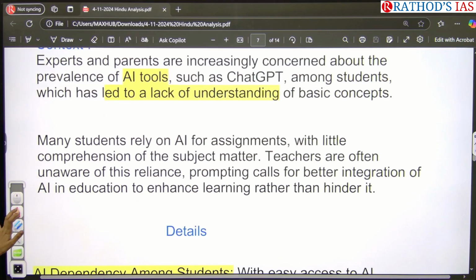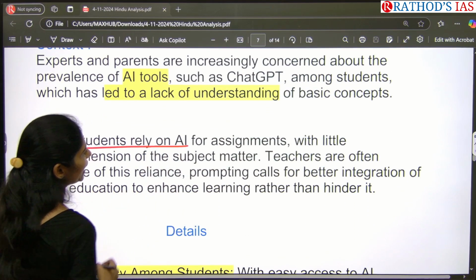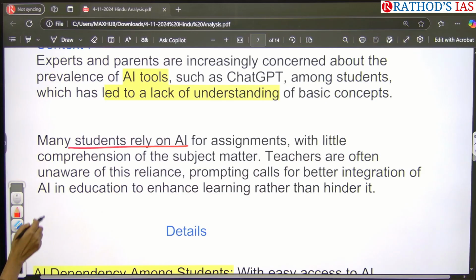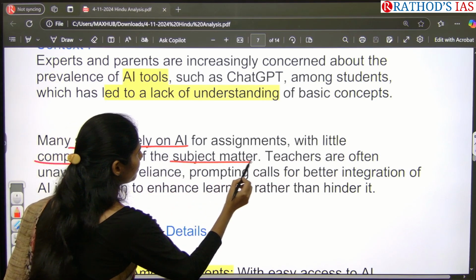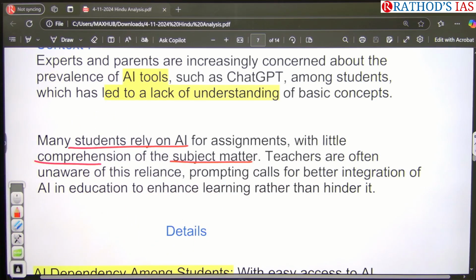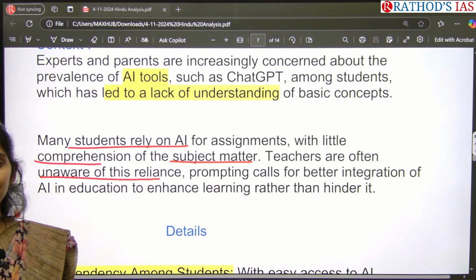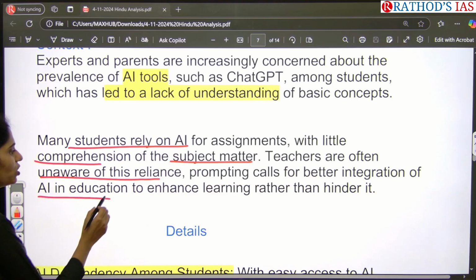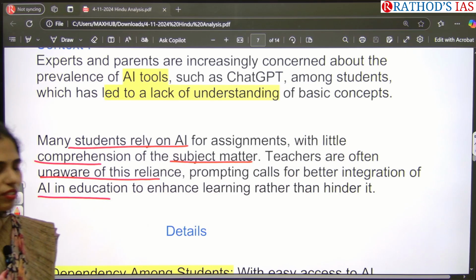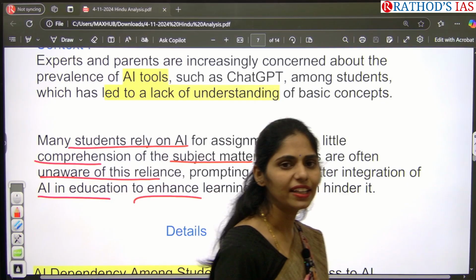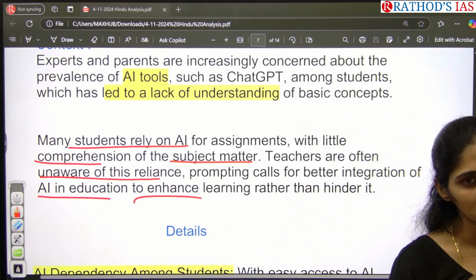This article is saying that many students rely on AI for assignments with little comprehension of the subject matter. Teachers are often unaware of this reliance, prompting calls for better integration of AI in education. They are saying that we need more learning rather than just depending on ChatGPT.